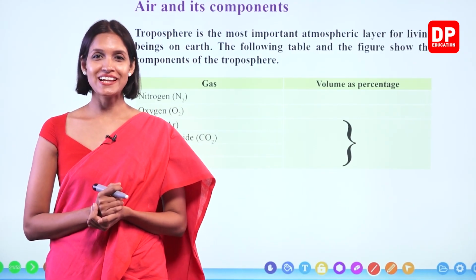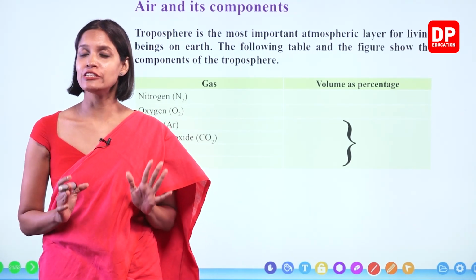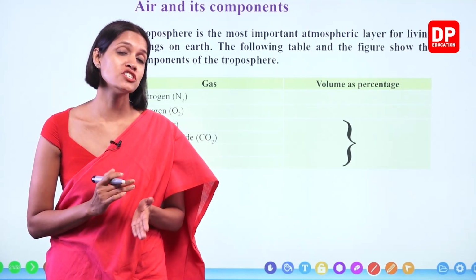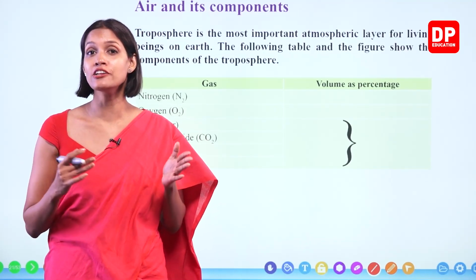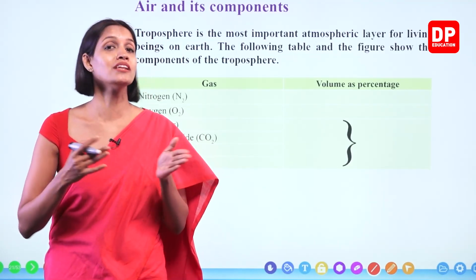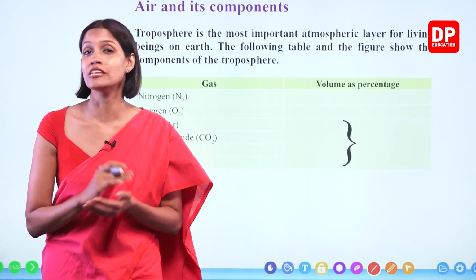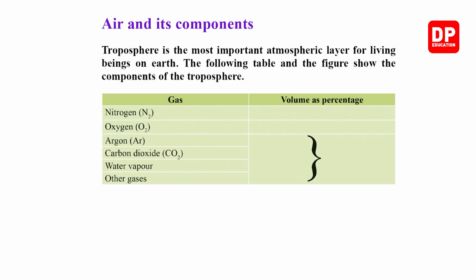Now we are going to start the third chapter of this lesson, children. So do you remember what we learned in the first two chapters? In the first chapter, we learned about the different layers of the atmosphere and their differences. And in the second chapter, we learned how the pressure and temperature change throughout the atmosphere. Okay. So here we are going to start this chapter with air and its components.